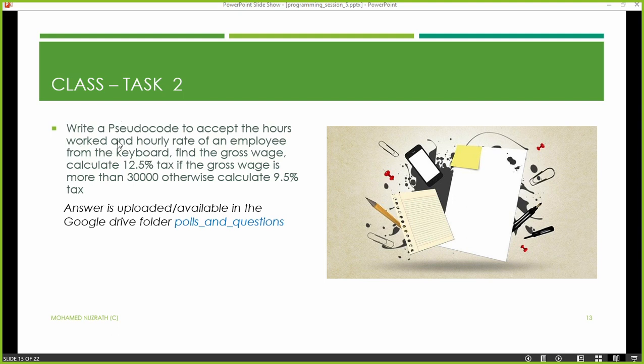What it says is, write a pseudocode to accept the hours worked and hourly rate, the same as the previous one, so you know how to calculate the gross wage. Then it says, calculate 12.5% tax if the gross wage is more than 30,000. Otherwise, which in programming terms means else. I didn't use the word else there. So if your gross wage is more than 30,000, 12.5% is the tax amount. Otherwise, that means in the else part, you need to calculate 9.5%.